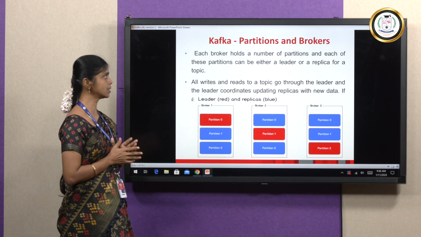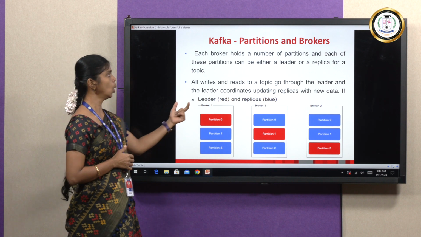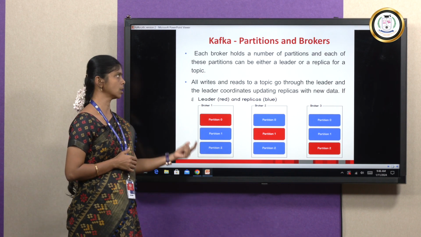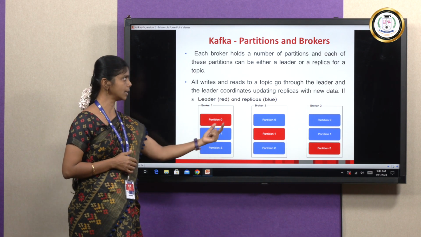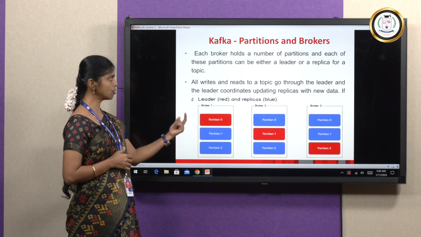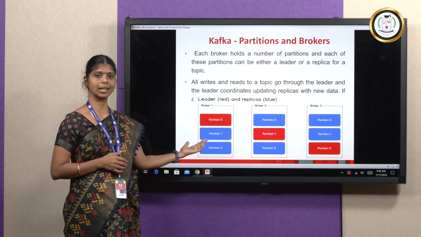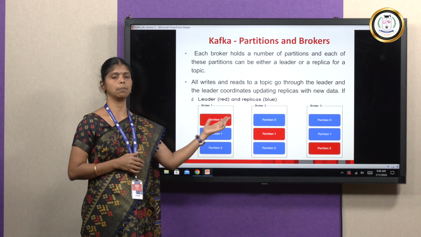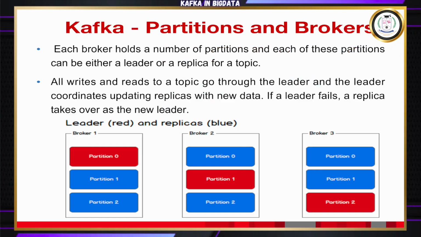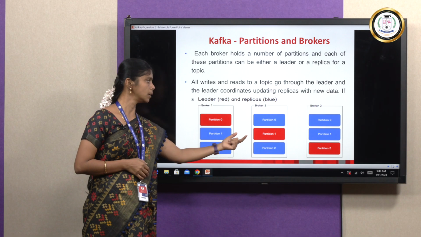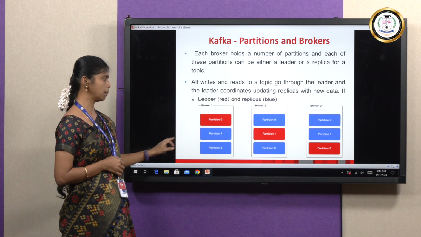Here we can see that each broker holds a number of partitions. Each and every broker contains a number of partitions, and each of these partitions may be active as a leader or act as a replica. Here the red indicates a leader and the blue indicates a replica.